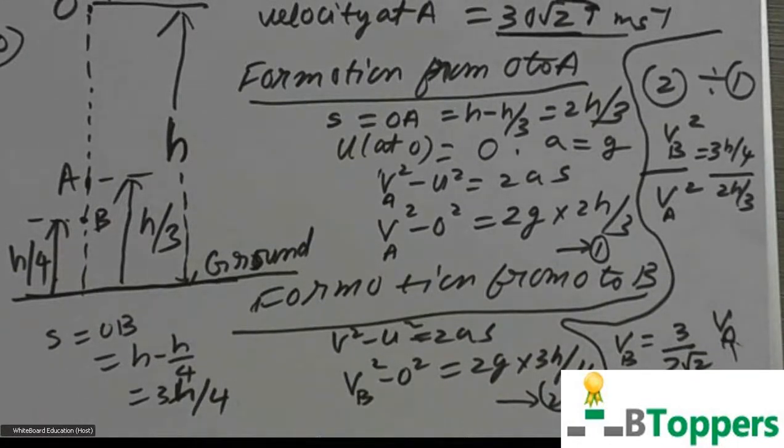If you want to copy the solution of the problem, you can take a pause and copy the solution of the problem. Then for the solution, you have to substitute the velocity 30 root 2 meter per second on the right side to complete the calculation.